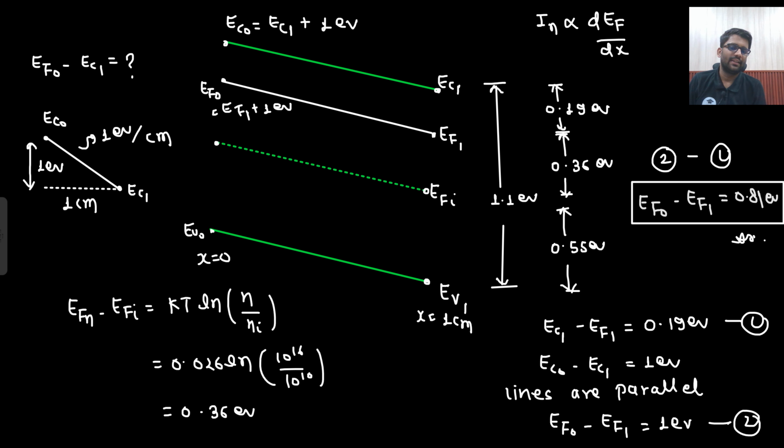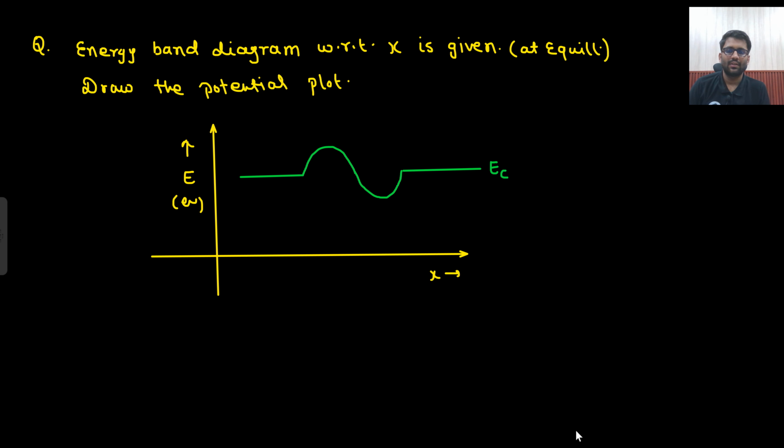So EF0 minus EF1 is coming out to be 1 electron volt. Using this expression, I got this answer. Okay. Solve this question. Energy band diagram with respect to x is given. At equilibrium, you need to draw the potential plot.